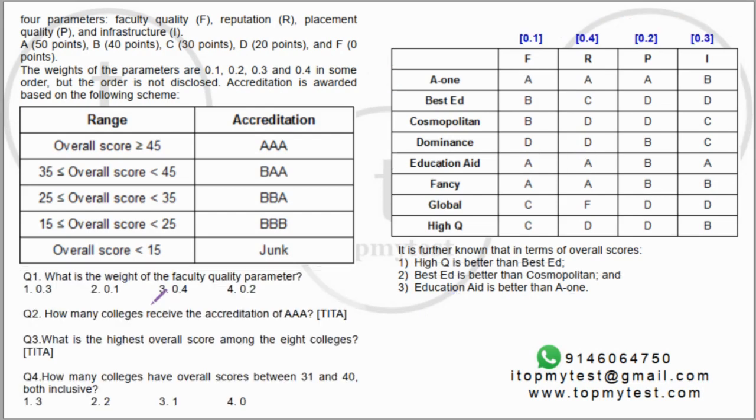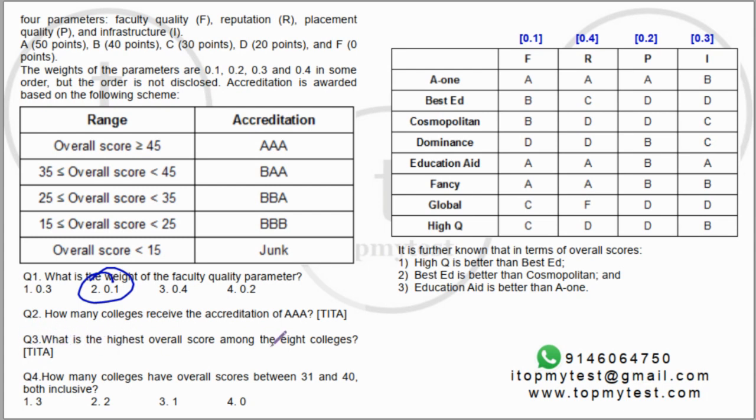Let's go to the questions now. I have the grades for each of them. I've written it out neatly. Okay, what is the weight for the faculty quality parameter? Faculty quality is F, grade is 0.1, right? Weightage is 0.1. Now questions 2, 3 and 4 require you to calculate grades. Let's check the third question because that is the easiest to calculate.